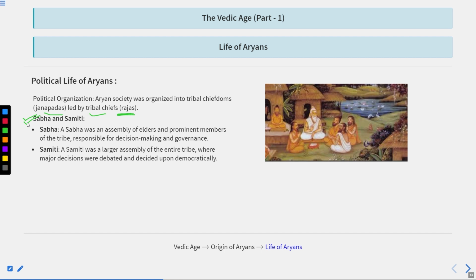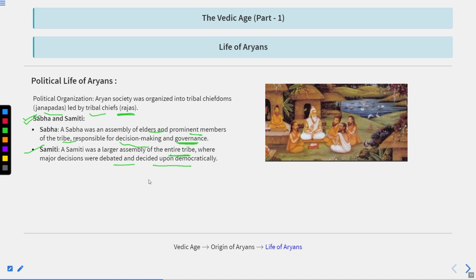So Sabha and Samiti were the 2 major political units during the time of the Aryans, and they were known as the daughters of Prajapati. What was Sabha and what was Samiti? The Sabha was an assembly of elders and prominent members of the tribe, responsible for decision making and governance. And the Samiti was a larger assembly of the entire tribe where major decisions were debated and decided upon democratically. The major purpose of the Samiti was to elect the king.